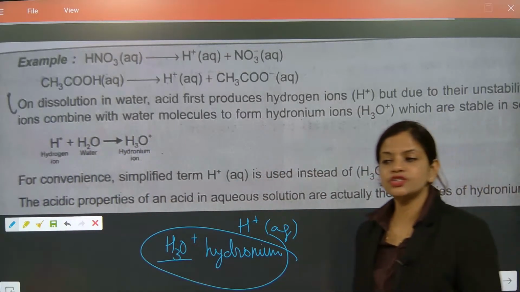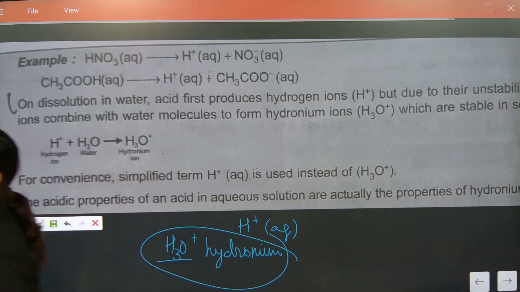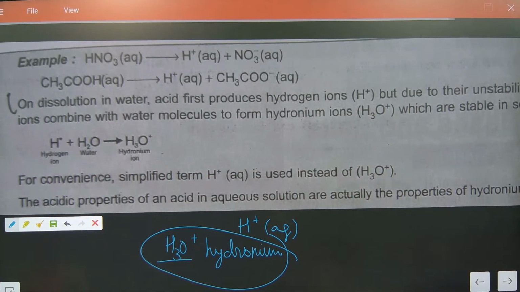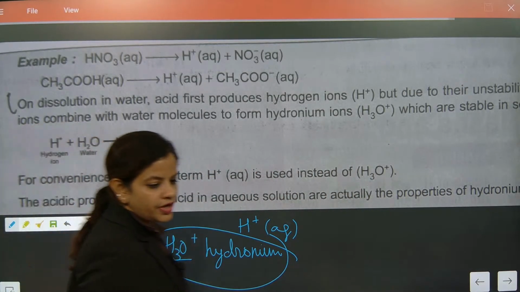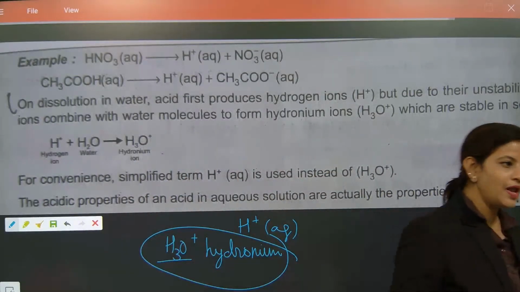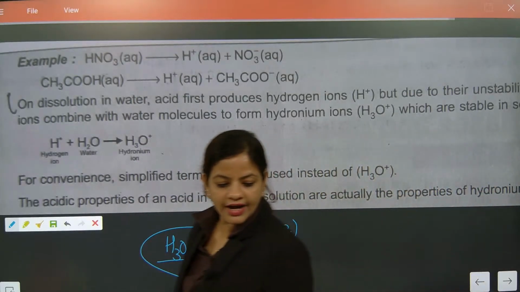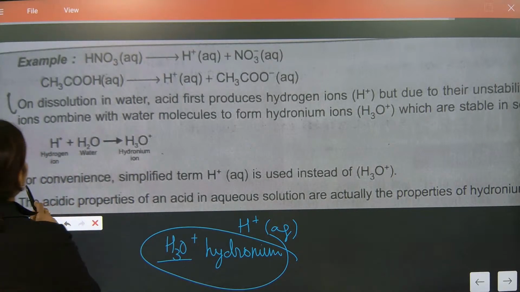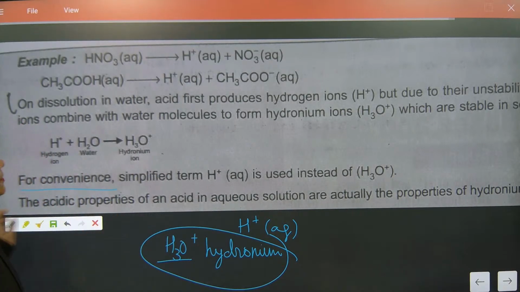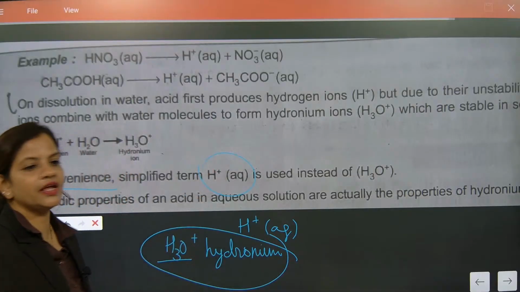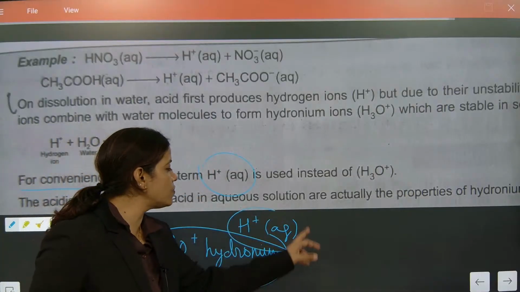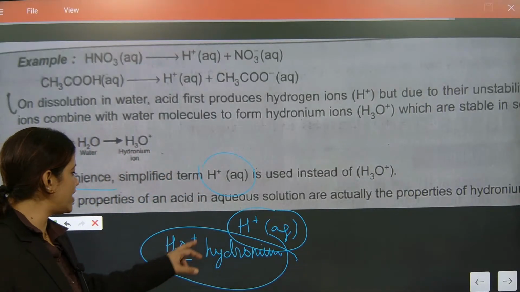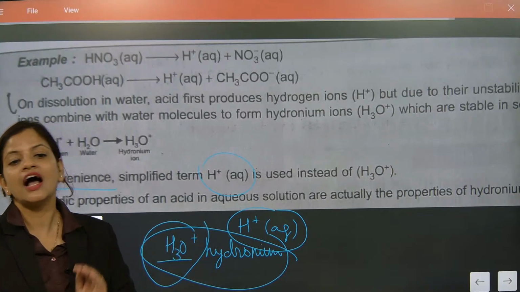Understood or not? H3O plus ion is called hydronium. I hope you have understood the meaning of hydronium. For convenience, we simplify and write H plus aqueous. So H plus aqueous or H3O plus, both are called hydronium.